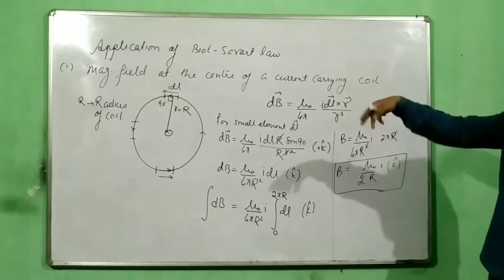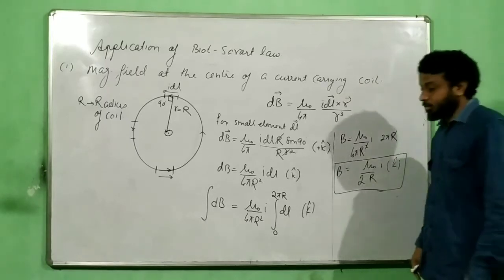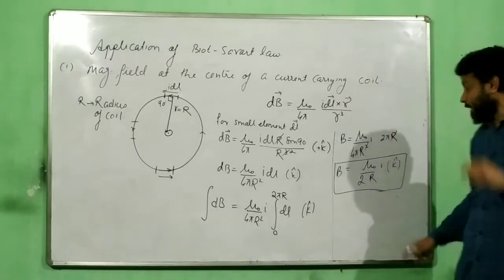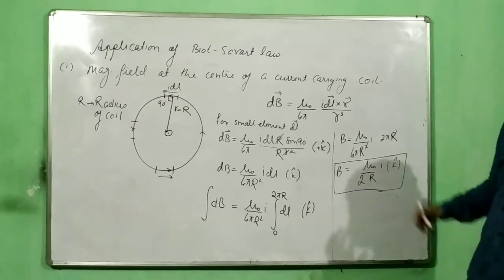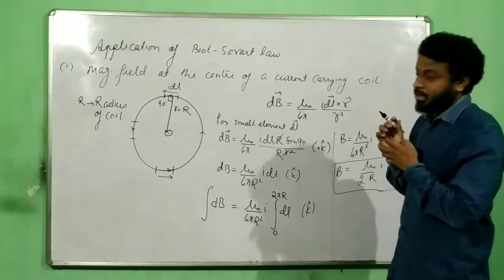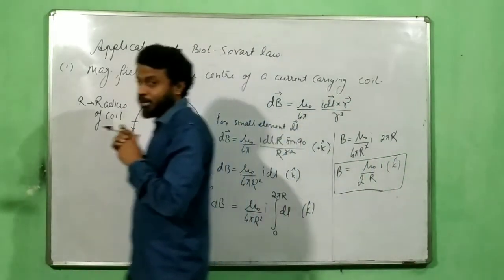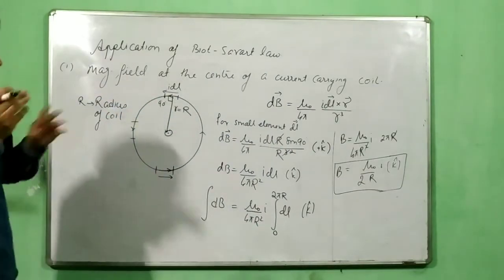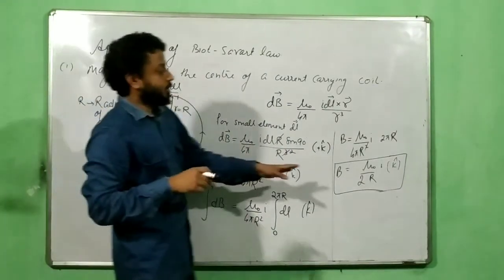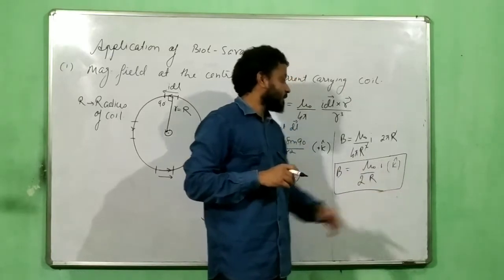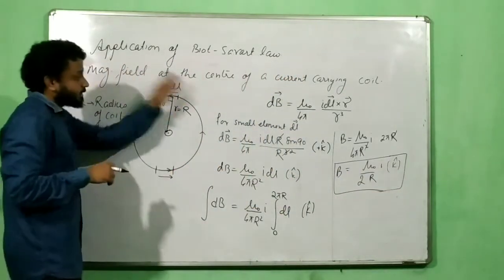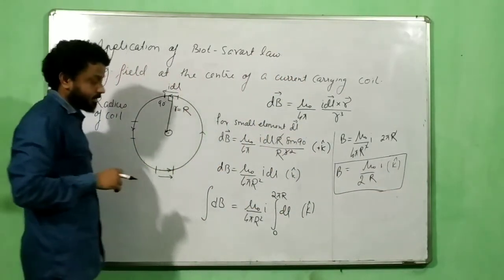Why in this case plus k? Because you have taken it anti-clockwise. If you would have taken clockwise, your direction would have been minus k cap. Remember this north pole south pole thing? Try to recall that. You remember north pole south pole, inward outward field. So here mu naught I by 2r plus k cap. If it would have been clockwise, your answer would have been minus k cap.